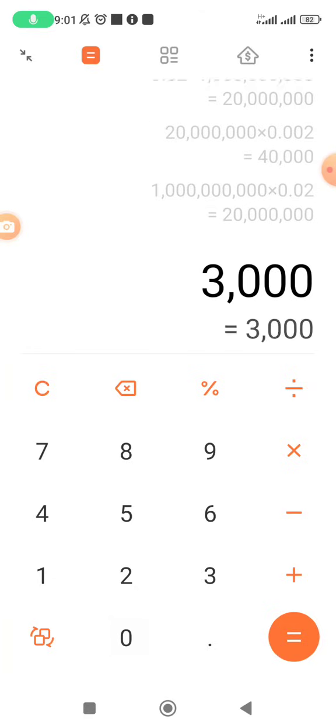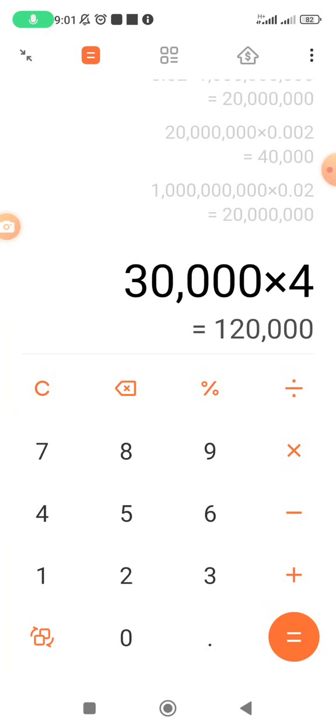So let's say they need to raise $30,000 for each exchange. If they are going to list on, let's say, 4 exchanges, that means they need to raise $120,000. If they were to list on 3 exchanges, they need to raise $90,000.